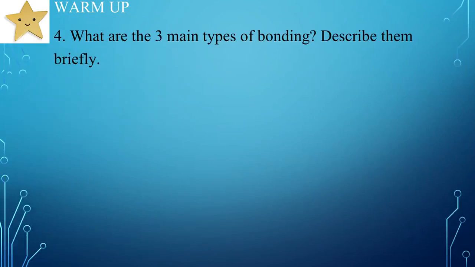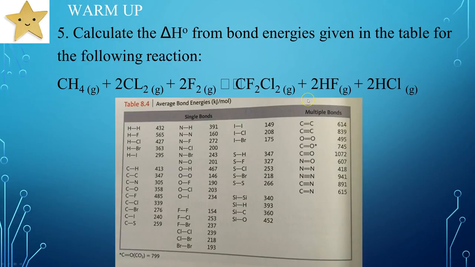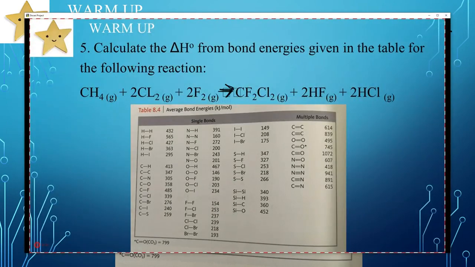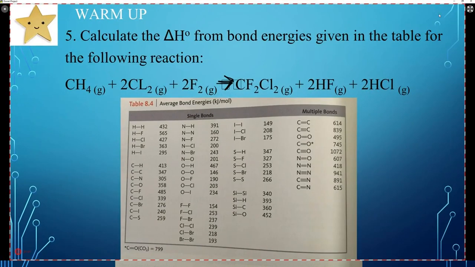All right, next slide. Calculate the delta H from bond energies given in the table for the following reaction. We're going to look on this table and write that for this reaction. These are all gases, so you have to look at the state of matter. I'm going to circle the numbers that we need. We need CH4, so we have 4 C-H bonds.